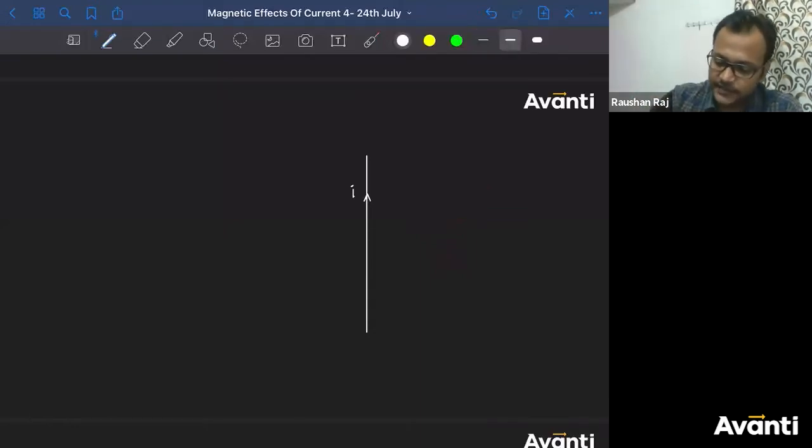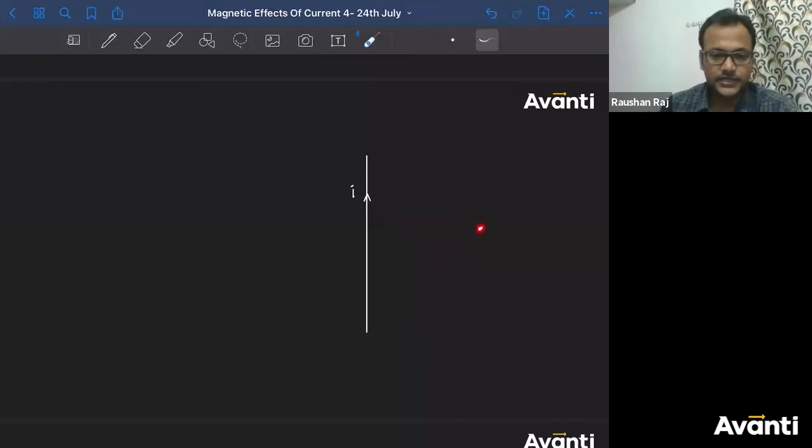So let me specify a point here. So let's call this the point I'm talking about. How can I specify the position of this point, guys? So there are multiple methods. But since this current carrying wire is given to us, I have to explain the position of this point using this reference. क्योंकि हमारा reference क्या है? Current carrying wire है. So distance of the point from this wire, direction, everything will be taken from this reference. ठीक है? तो शुरू करते हैं.